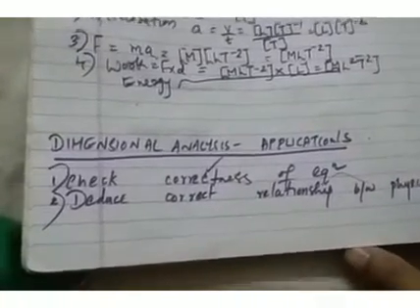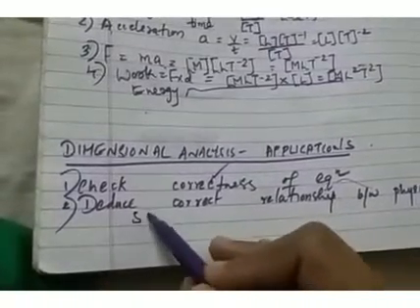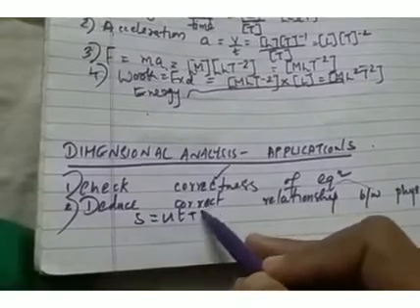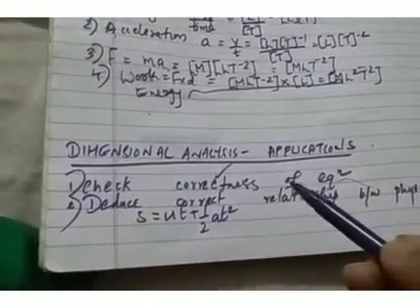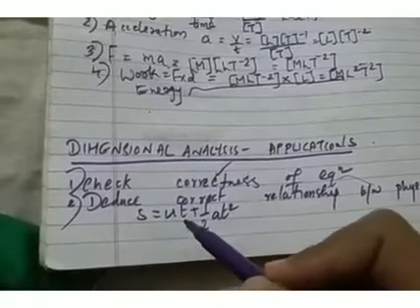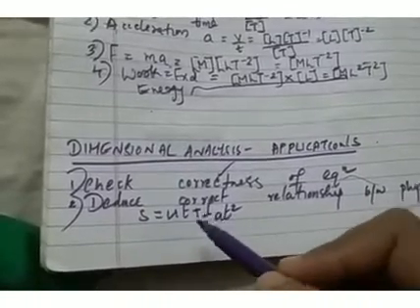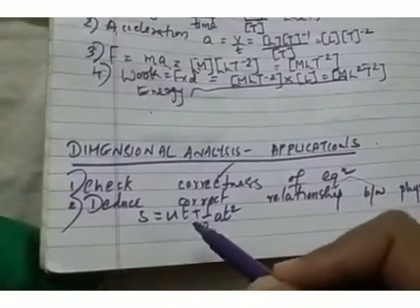So what do you mean by the principle of homogeneity? See, for the correctness of an equation, for example, if you consider the equation S is equal to ut plus half at square. This is the equation of motion put forward by Newton, the second equation of motion. If you want to check whether this equation is correct or not, you need to apply the principle of homogeneity. And what is the principle of homogeneity?